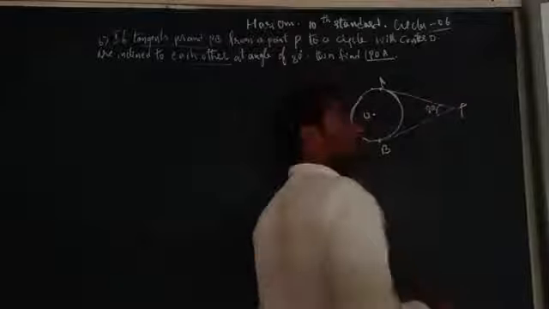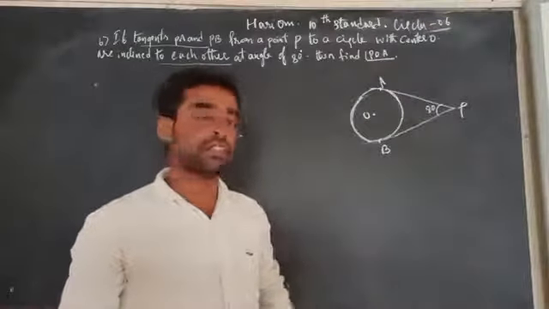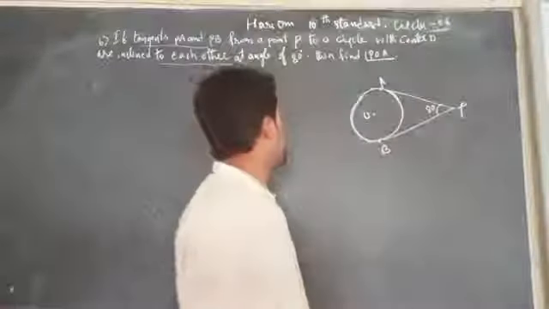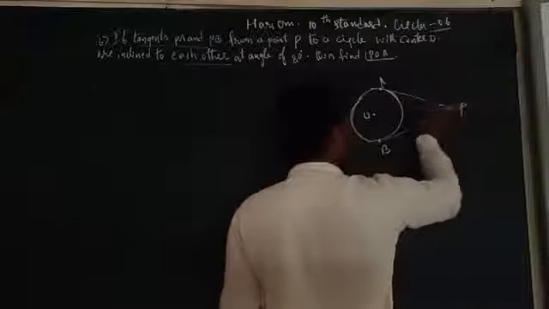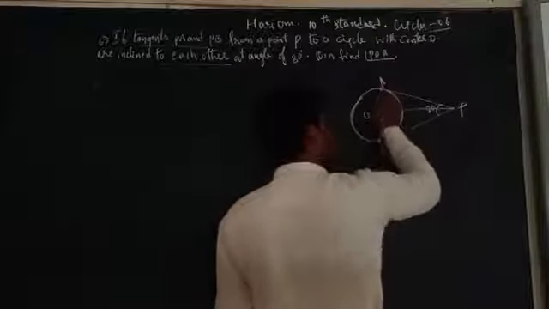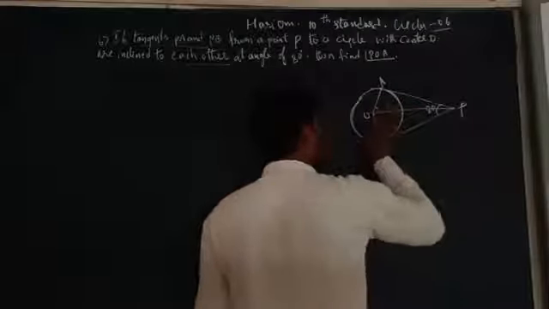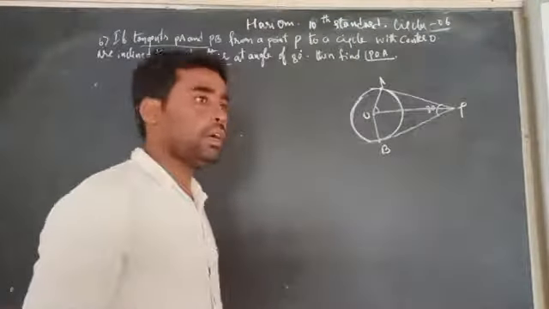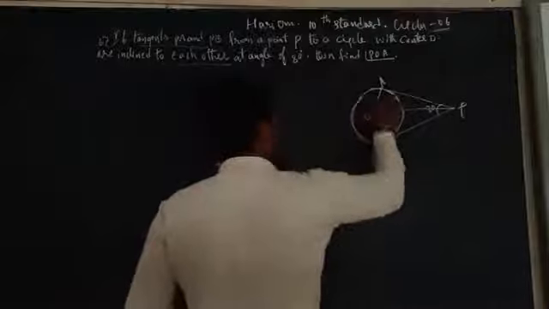Inclined means when two tangents meet at one point. The two tangents meet at the point P. Is it clear? Then find angle POA. We need to find this angle, and join OB. I'll join OB. Now, to find this, I need to find this angle.